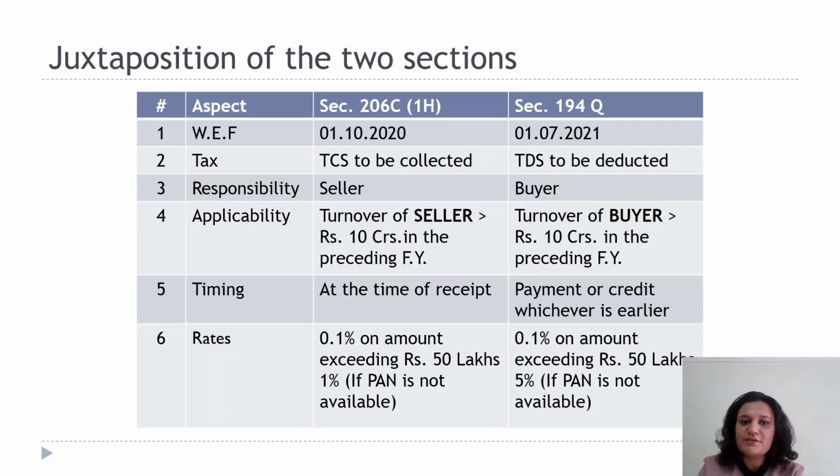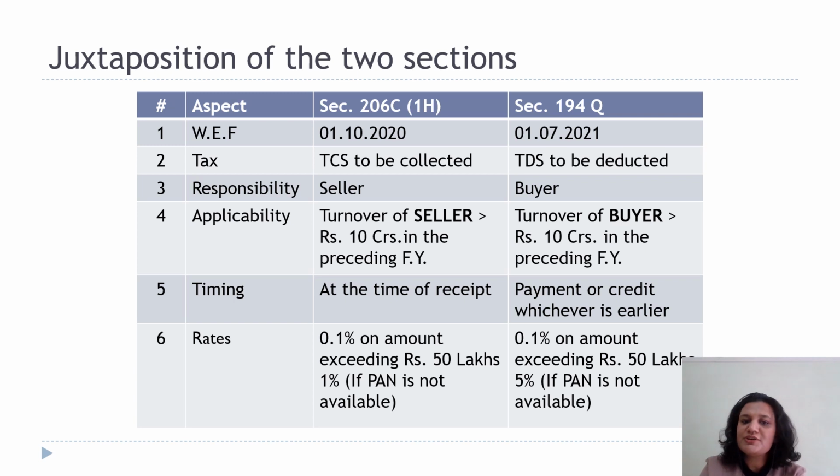Let us look at comparison of two sections. With effect from 1st October 2020, 206C1H was introduced. 194Q would be with effect from 1st of July 2021. 206C relates to TCS while 194Q relates to TDS. Responsibility in case of TCS is placed on the seller to collect the tax. In case of 194Q, it is the responsibility of buyer to deduct one.